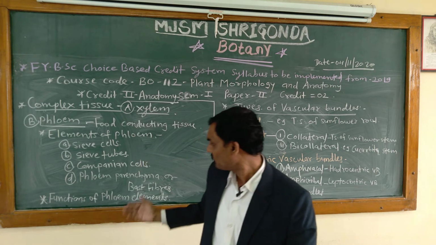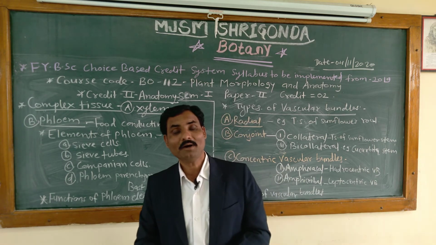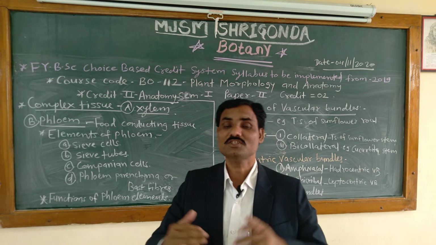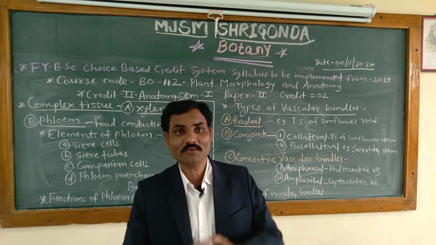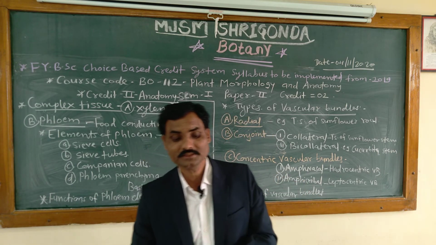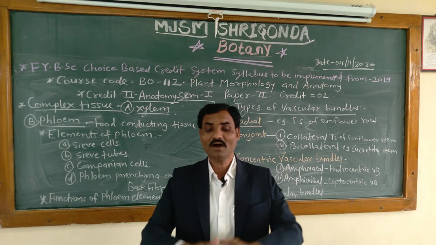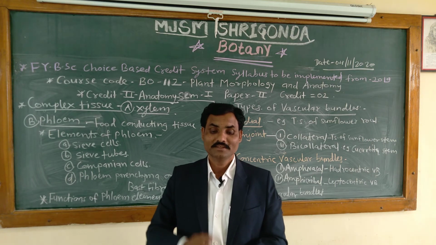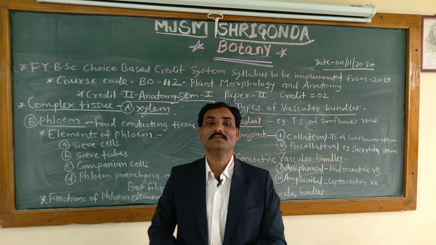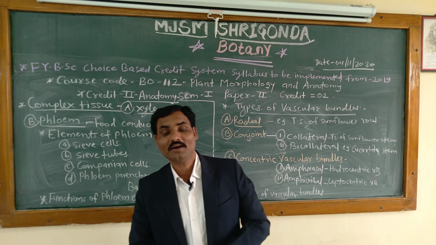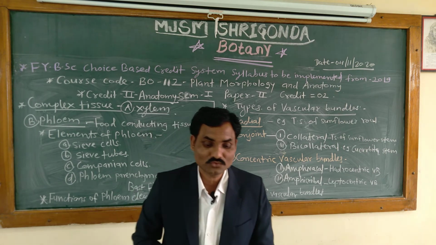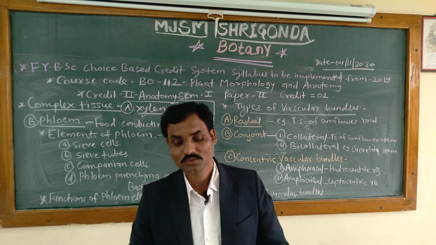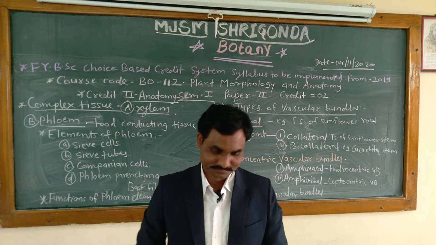Then fourth is the phloem fibers, which are also known as the bast fibers. Then what is the structure of bast fibers or phloem fibers? We know that sclerenchymatous fibers are found both in primary and secondary phloem. These are commonly called phloem fibers. And phloem fibers are typical elongated cells with interlocked ends and lignified walls with very simple pits.